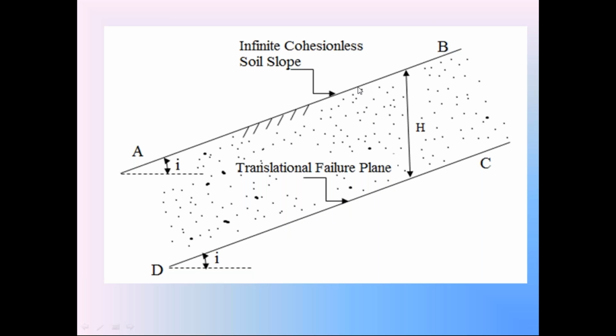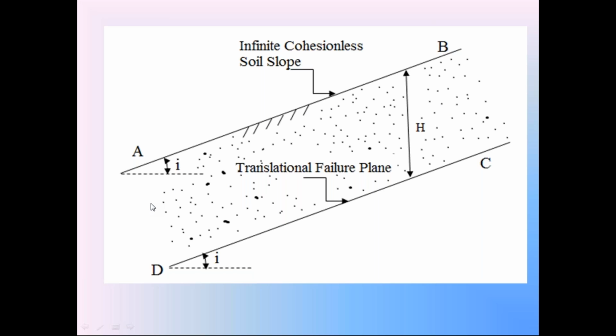Since it is an infinite soil slope, this failure is a translational failure. So this line CD indicates the translational failure plane. In translational failure, the failure plane is parallel to the soil slope. So here this line CD is parallel to the soil slope, making the same angle i with the horizontal. Take H as the vertical distance between the soil slope AB and the failure plane CD. About this failure plane CD, the total soil in that soil slope subjected to failure moves in the downward direction.